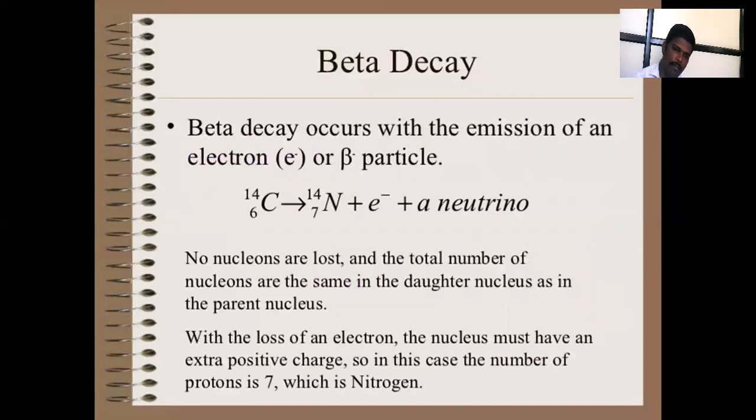Then the next one is beta decay. Beta decay is the emission of an electron, that is, a beta particle. Only the atomic number will be changed. The atomic mass number will not be changed. No nucleons are lost. The total number of nucleons is the same in the daughter nucleus.